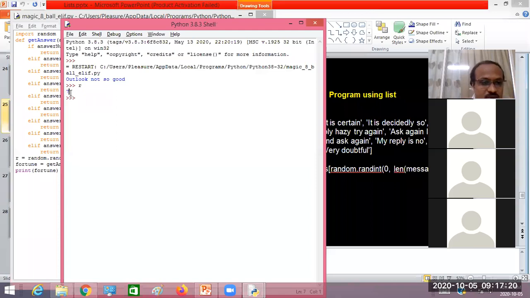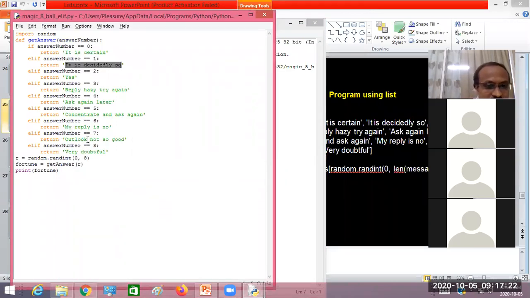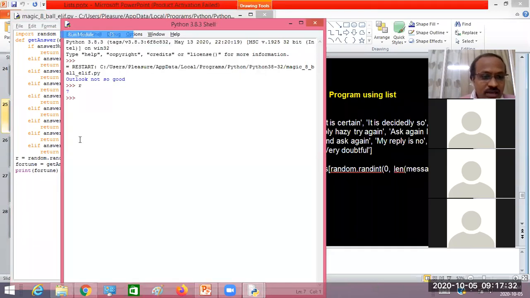Since it is 7, what is there for 7 here? Outlook not so good. So that's the message we got here. Likewise, if I execute again, this time I got "It is certain."